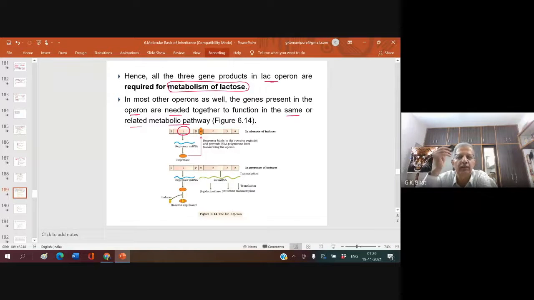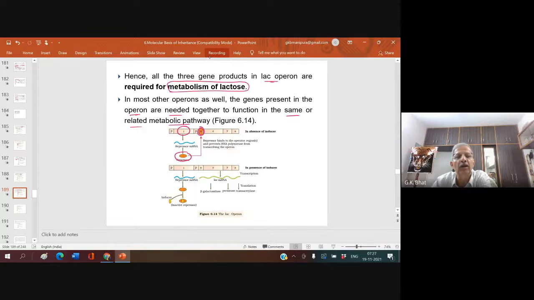Right? Now I have mentioned the I gene. What is the role of the I gene? It is a regulatory gene that codes for repressor. This repressor goes and binds to the operator region, and prevents RNA polymerase from transcribing the operon.